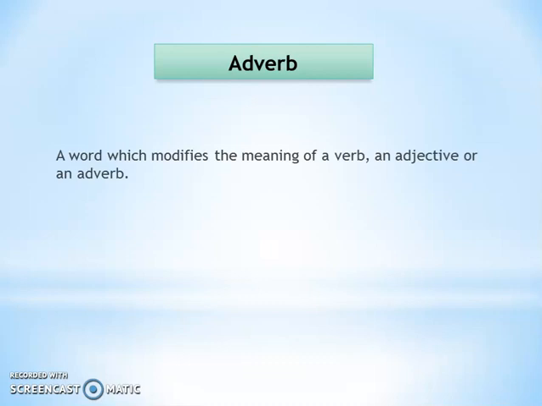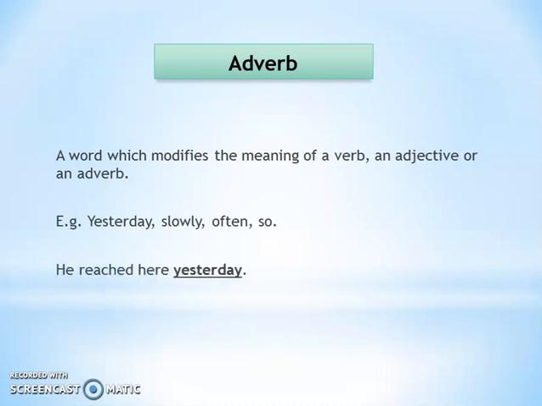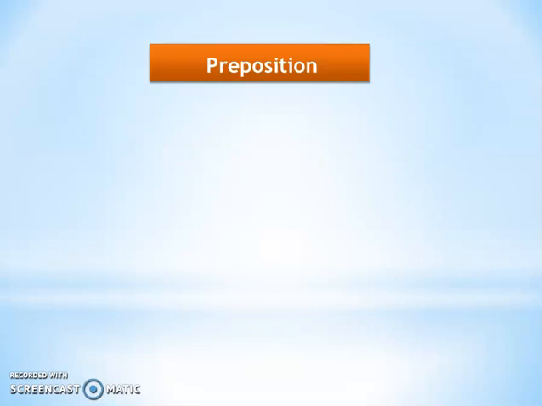Adverb is a word which modifies the meaning of a verb, an adjective, or another adverb. Example: yesterday, slowly, often, so. He reached here yesterday. My dog is coming to me slowly. Now, our next part of speech is preposition.